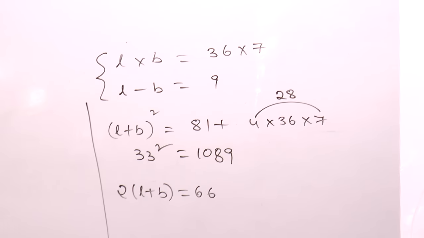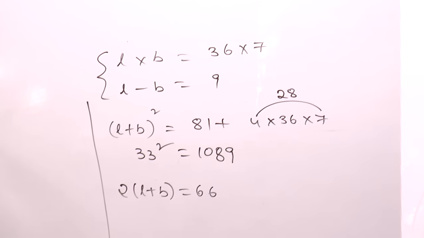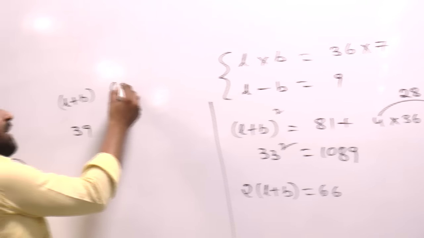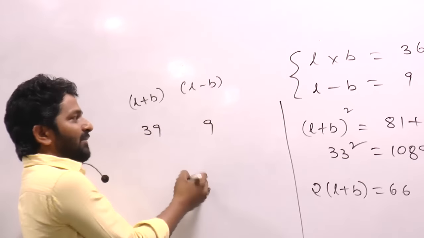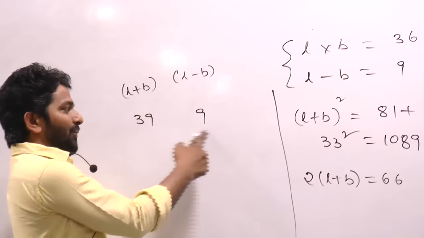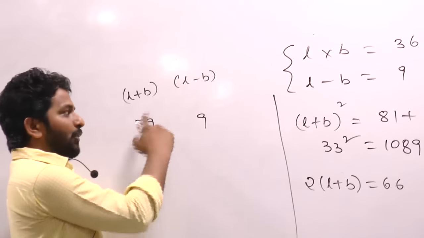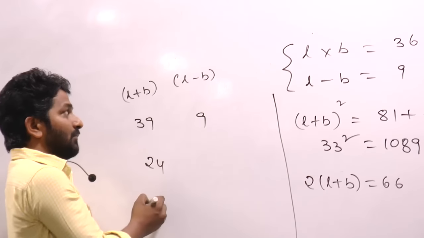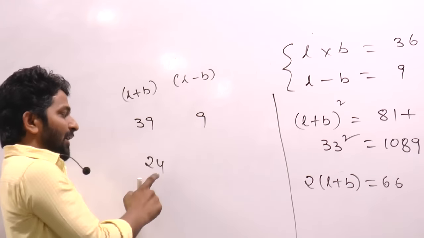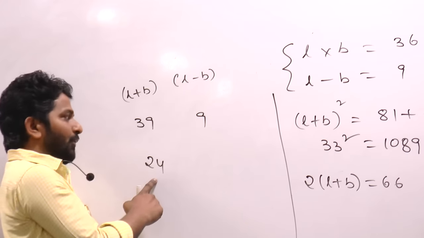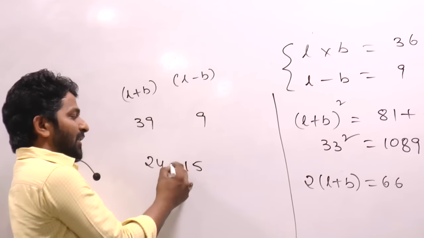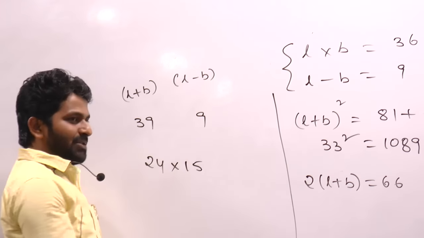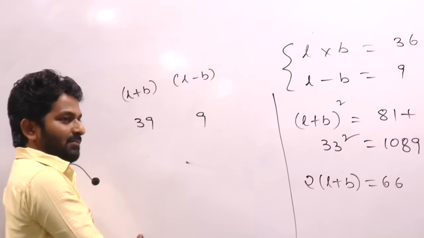The other way is answer to question. You are given 2 into L plus B. Your first option says 78. If 2 into L plus B is 78, L plus B is equal to 39. If this is L plus B and L minus B is given as 9, add these two, you will get 2L, which is 48. If 2L is equal to 48, L is equal to 48 by 2, 24. L plus B is equal to 39. Out of that, L is equal to 24, then obviously B becomes 15. Is product of these two numbers equal to 36 into 7? This cannot be your answer.